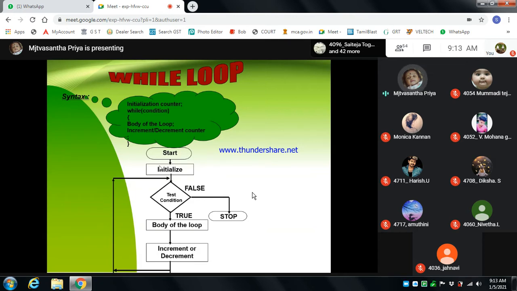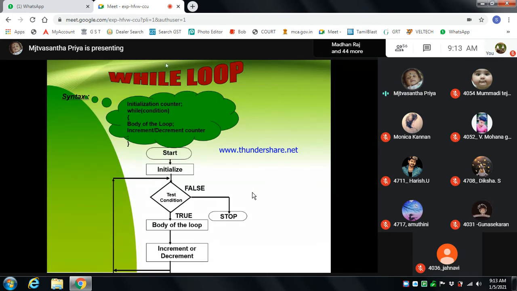The while loop syntax: first we have to initialize the counter. Then the while condition has some condition, and if the while condition is true, it goes to the body of the loop, which includes modifying the counter, that is the increment or decrement part. The body of the loop holds the statements to run for the given condition.